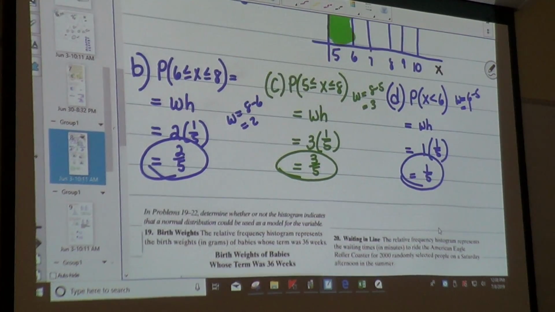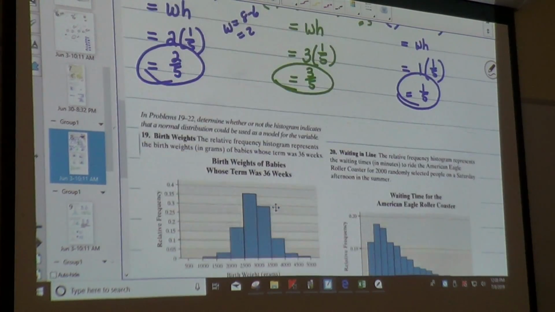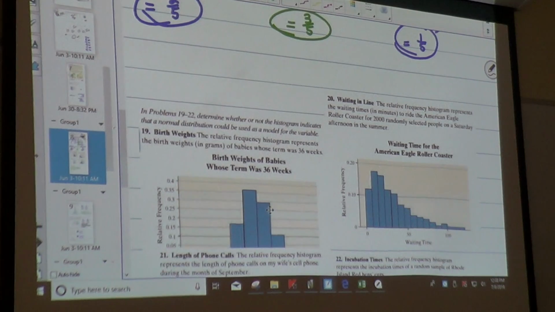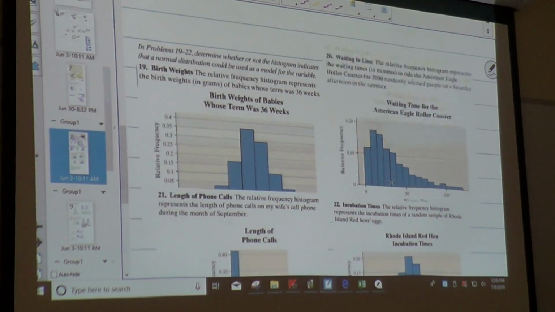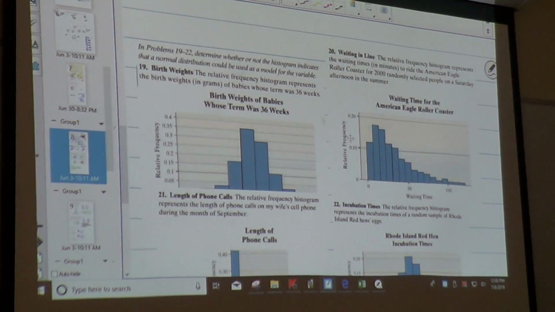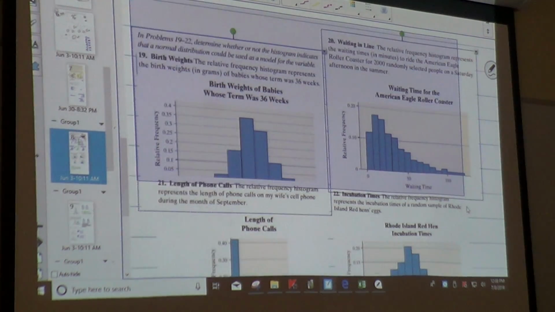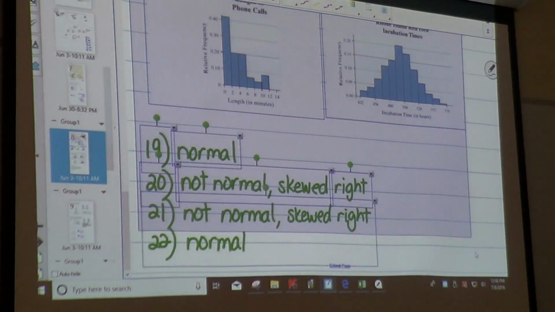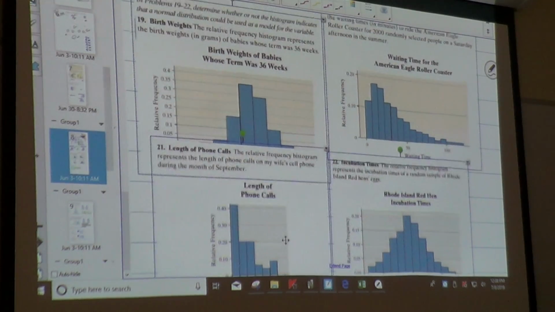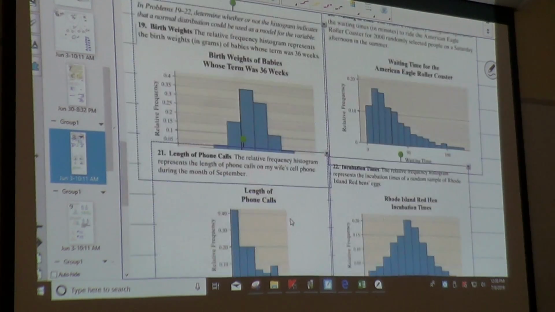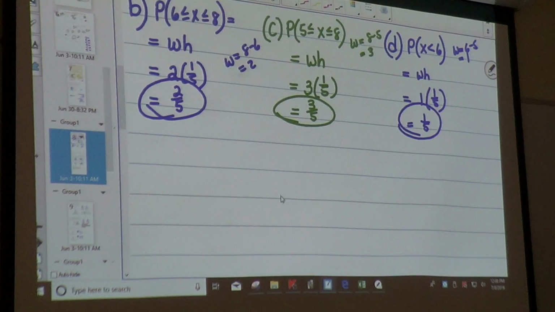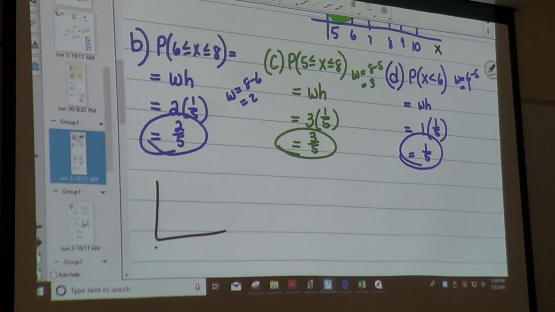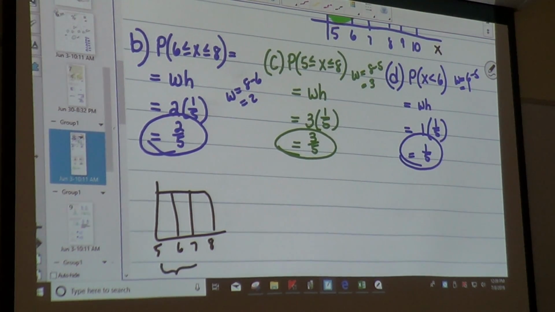I could actually write these down. Draw a picture of what I need from home, so that you can have it in your notes. 5, 6, 7, 8. So that would be 6 to 8.